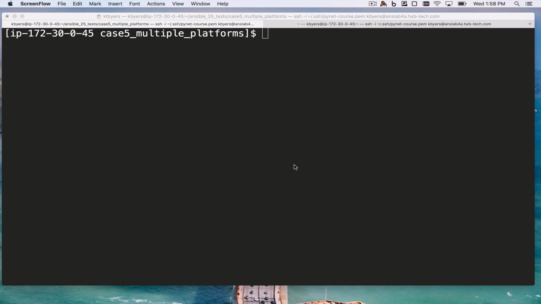So now let's look at a scenario when we're dealing with multiple platforms. Let's look at a situation where we're dealing with iOS, which is using NetCLI, Junos, which is using NetConf, Arista, which is going to use eAPI, and NXOS, which is going to use NXAPI. So first of all, let's focus on Arista.